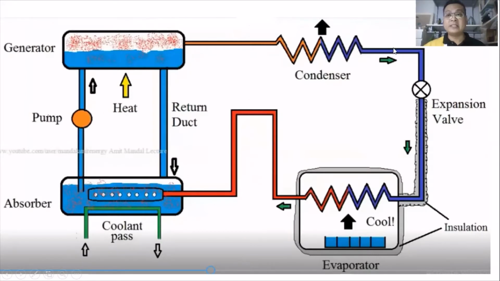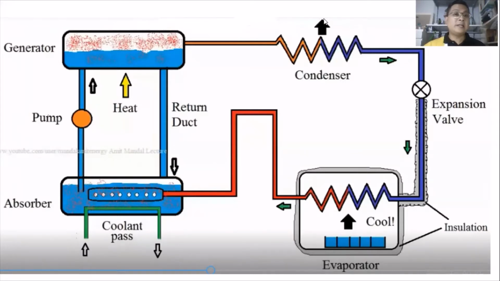The condenser, as we know, reduces the temperature and changes the phase. After that, the expansion valve is normal, then it goes through the evaporator, and then back again to the tank or container of the refrigerant.